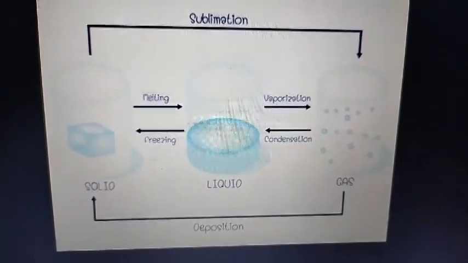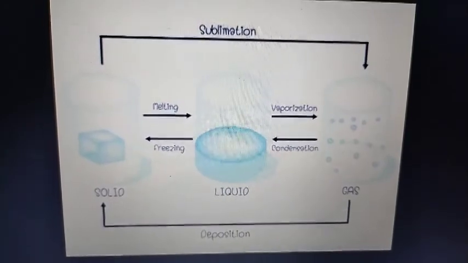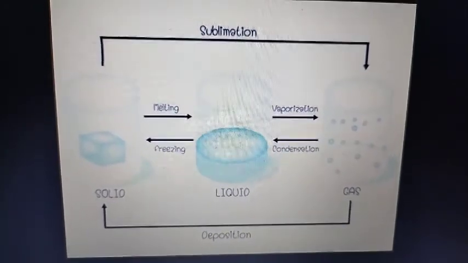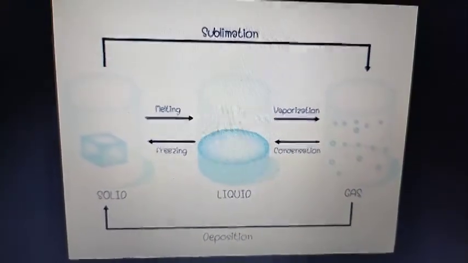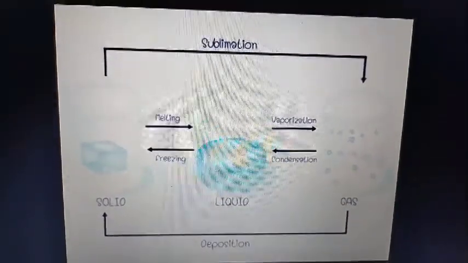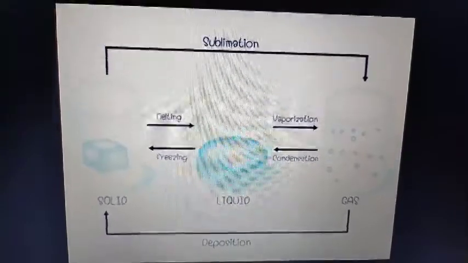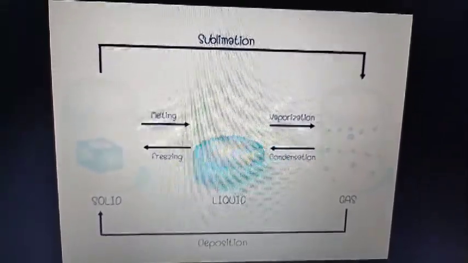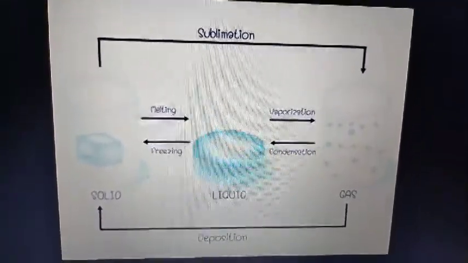This method is used for separating substances which on heating change directly into vapor. The vapor on cooling gives the pure substance in solid form.